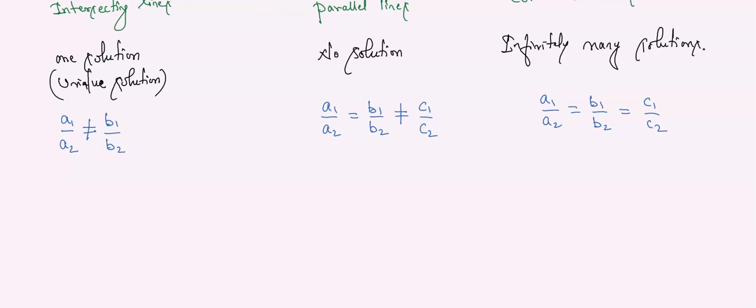Okay? And one more condition is there, children. With the same condition, if A1 by A2 does not equal B1 by B2, then we call it what? Consistent. Remember. Okay? If you are not getting a solution at all, then they are inconsistent. Understood? If you get an answer, consistent. If you don't get an answer, no solution, inconsistent.